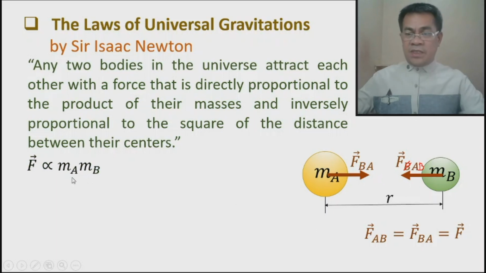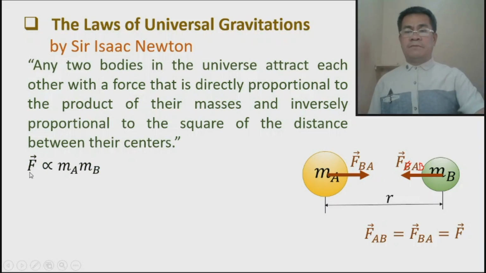So mathematically, we can say that the force of gravity between the two interacting bodies is directly proportional to the product of their masses, mass A times mass B. Another statement is that it is inversely proportional to the square of their distance, center to center. Take note, distance from the center of mass A to the center of mass B is called the radius, and we call this R.